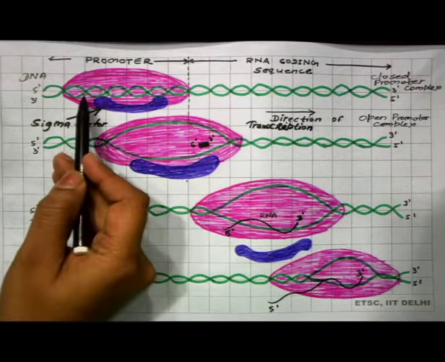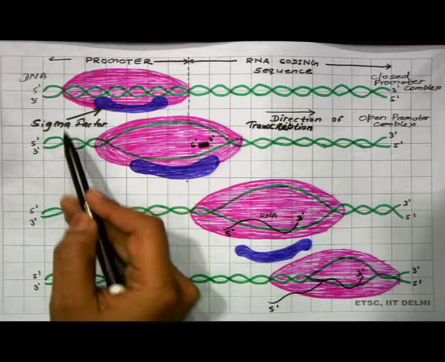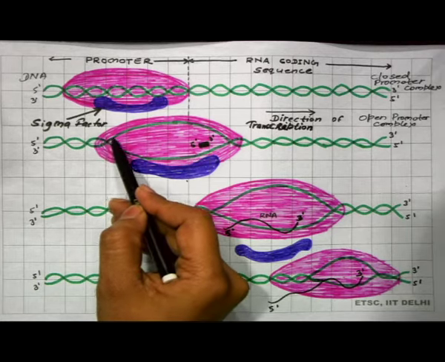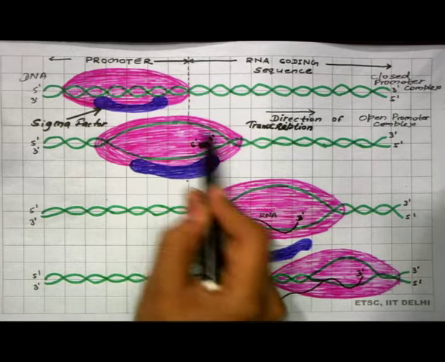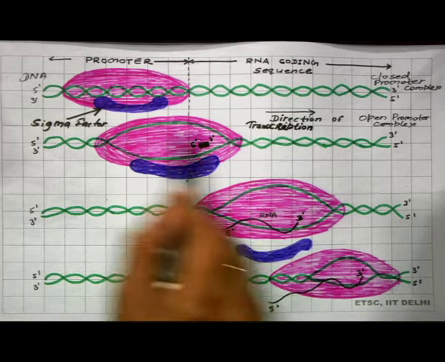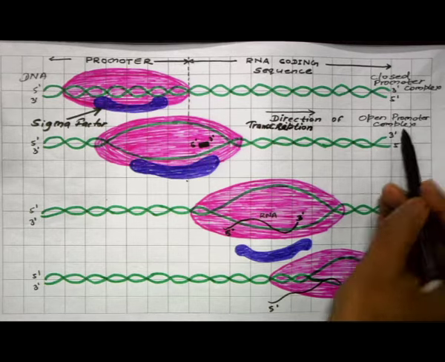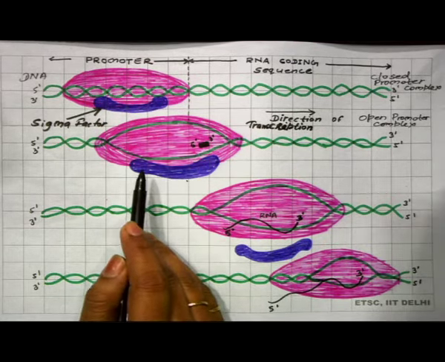Now, when this RNA polymerase binds tightly with the DNA, both the strands of the DNA get separated out to form the template, and this particular stage of transcription is called open promoter complex. From here the transcription will be started.